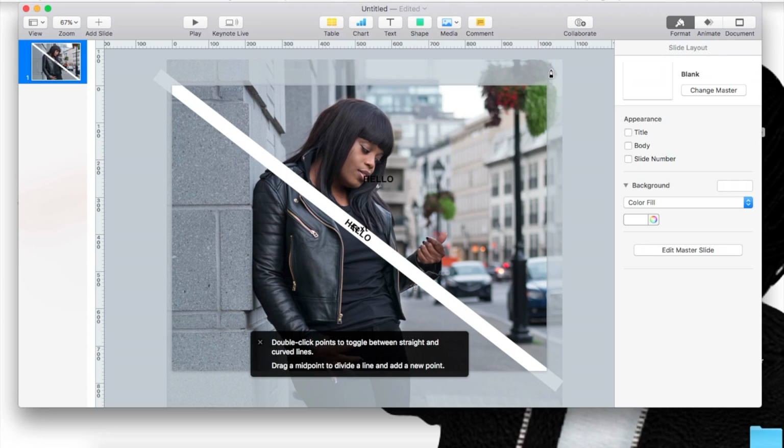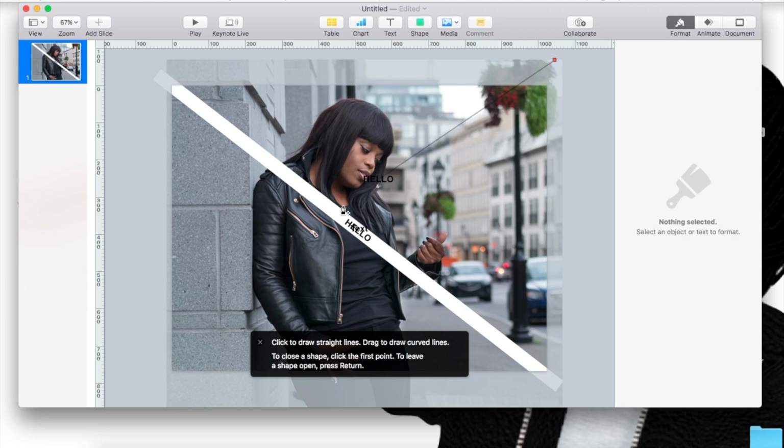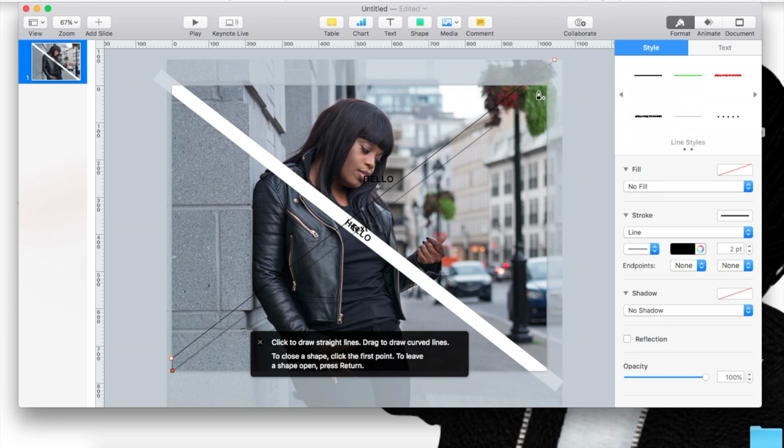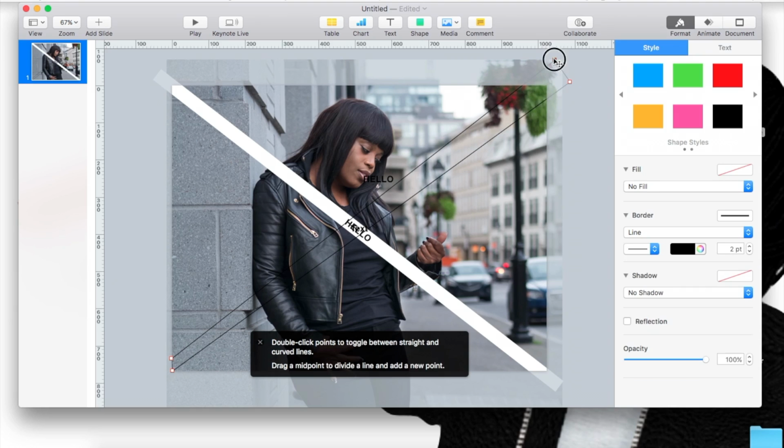Look, so what we're going to do is create our own line by tracing it with the line. And then you can work it out and see where you want things to fit. I'm going to make it go over the negative space, so it's going to just fit in between here.